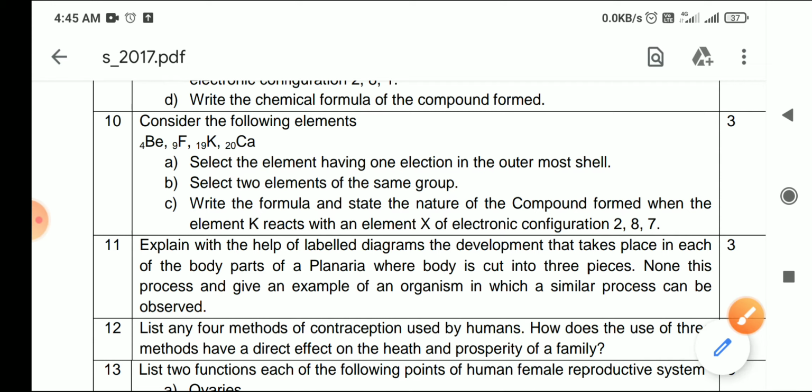Clear? Now the third question. Write the formula and state the nature of the compound formed when the element K reacts with an element X of electronic configuration 2, 8, 7.